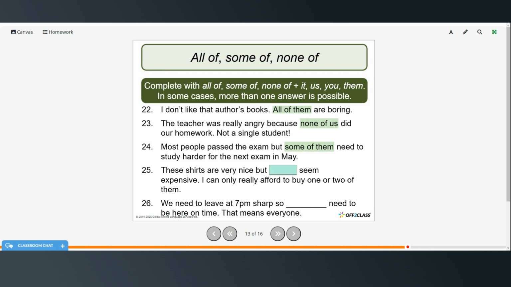These shirts are very nice, but some of them, or actually we could say probably all of them, seem expensive. I can only really afford to buy one or two of them. We need to leave at 7 p.m. sharp, so all of us need to be here on time. That means everyone.